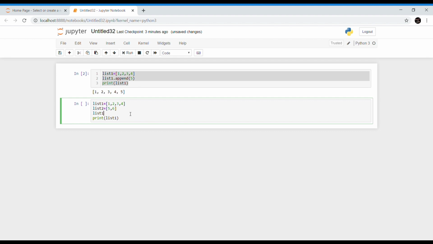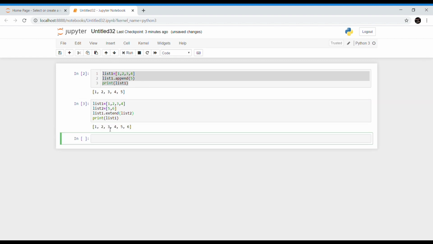So I am taking list 1 dot extend, inside list 2. So list 1 got extended. Now look at this third statement here. This list 1 is the primary list which will be extended, and this list 2 will be the one added to list 1. So be careful while giving these variables.